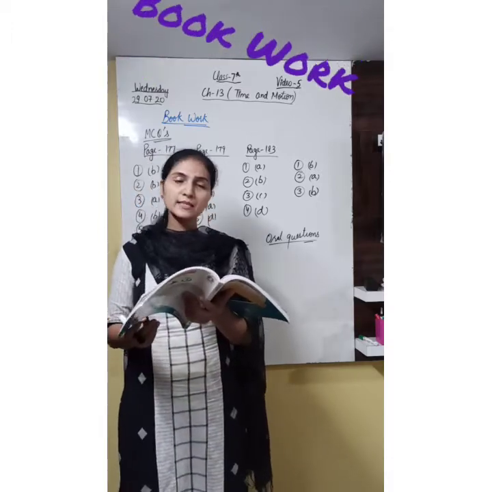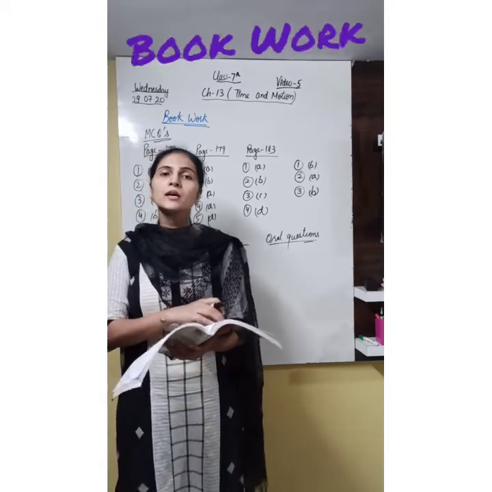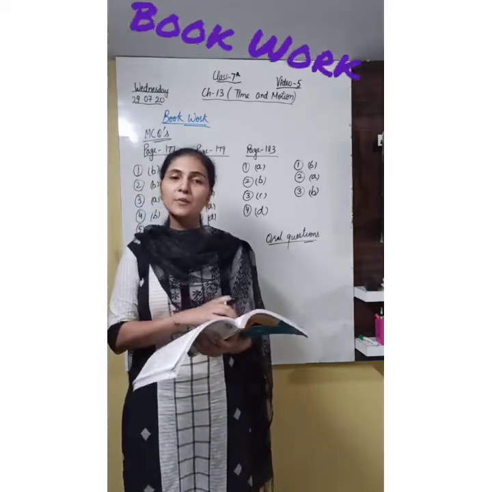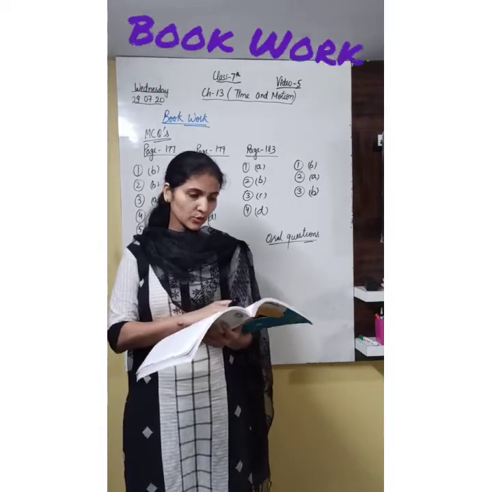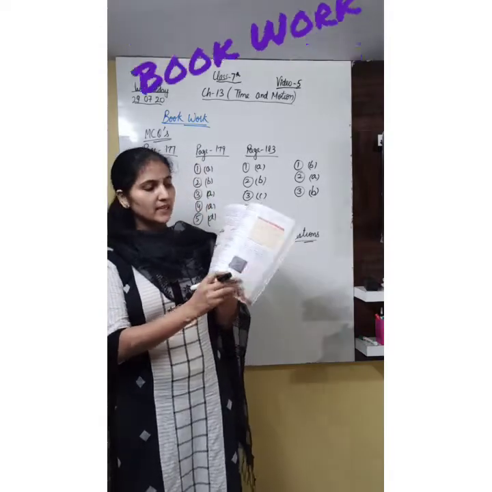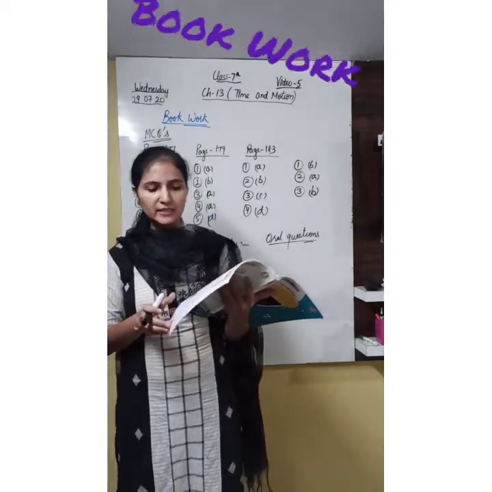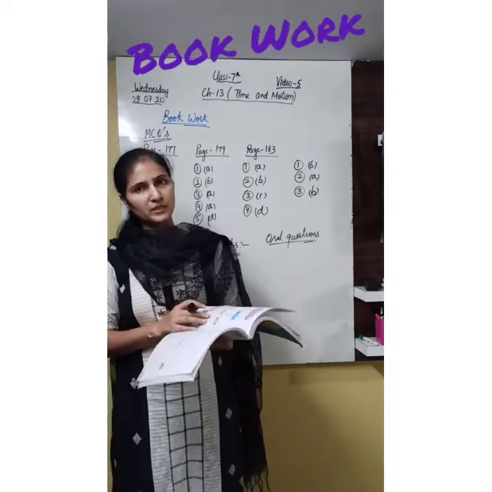Next is, what is an odometer? An odometer is a device which is used to find out the distance traveled by an object. The definition is also present on your page number 177, so you can find the answer from there also. An odometer is an instrument which shows the distance traveled by the vehicle in kilometers.